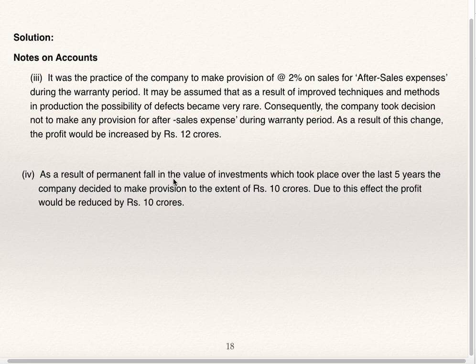As a result of permanent fall in the value of investment which took place over the last 5 years, the company decided to make provision to the extent of 10 crore. Due to this effect, the profit would be reduced by 10 crores. So because of the last change in accounting policy, profit will reduce by 10 crores.